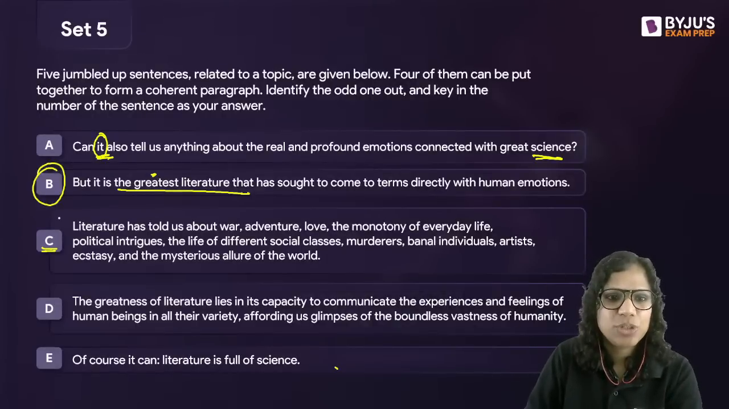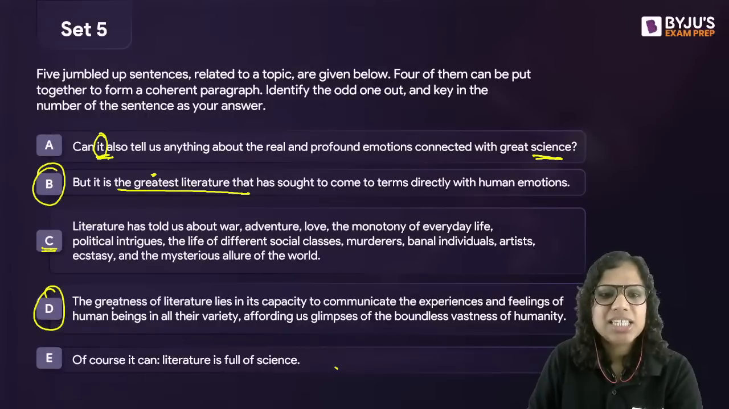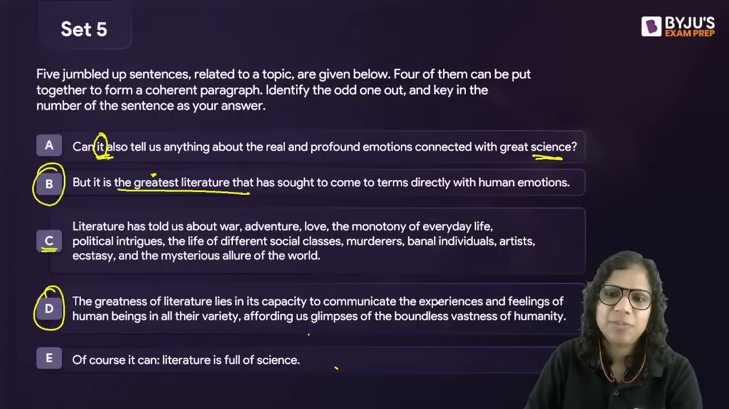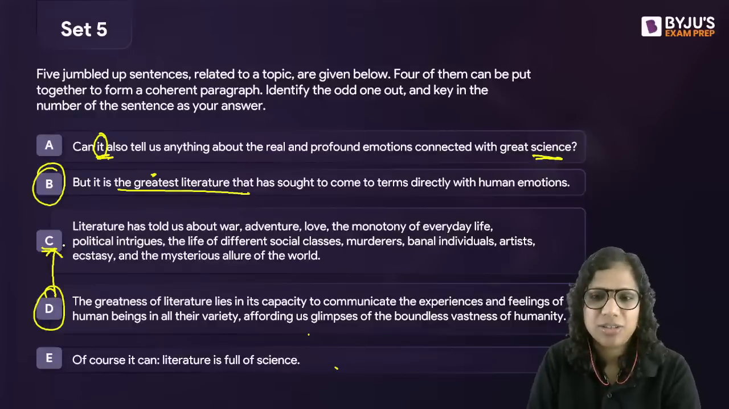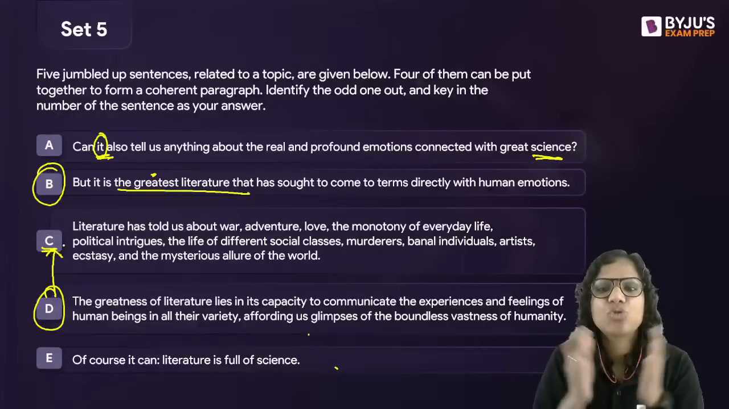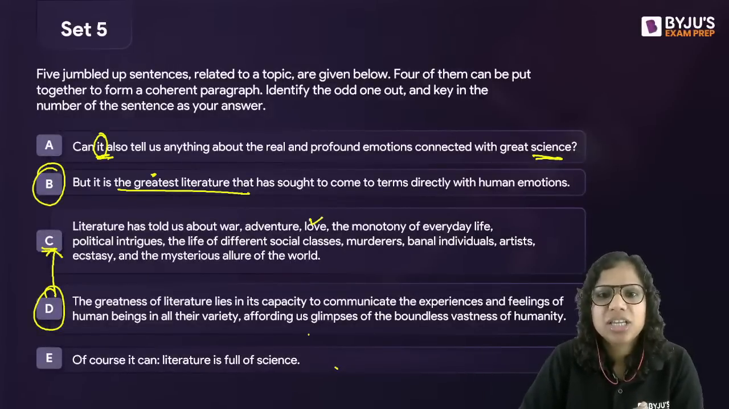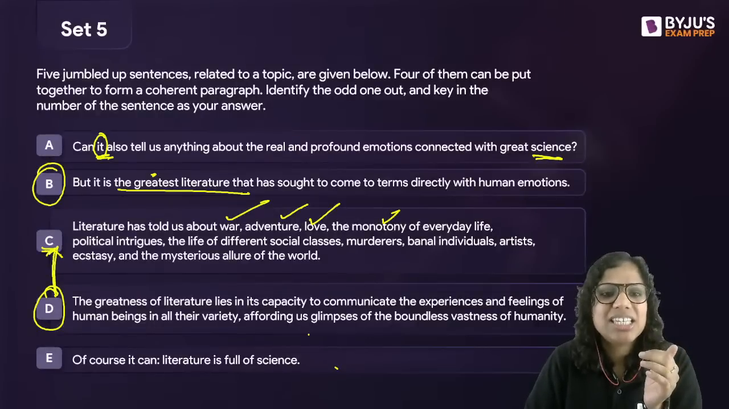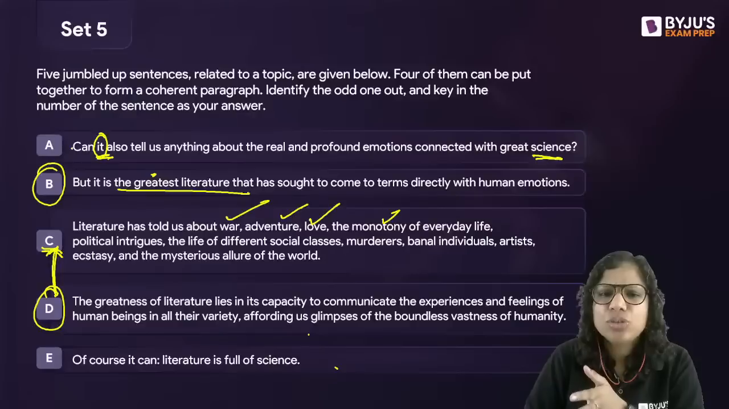I am left with B and D. D says the greatness of literature lies in its capacity to communicate the experiences and feelings of human beings in all their variety, affording us glimpses of the boundless vastness of humanity. So, in fact, D is something that can come before C because in D I say that it tells us so much about so many experiences, so many feelings of human beings. So what are these feelings, right? Love, monotony, adventure, experiences, war. So D is a general idea. C then exemplifies it.